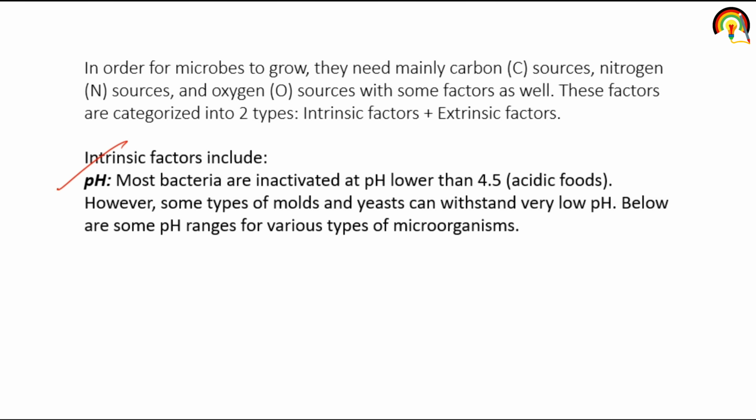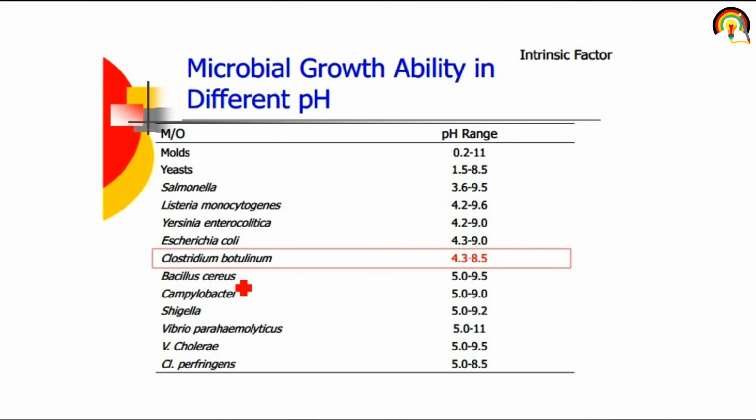However, some types of yeast can withstand very low, acidic pH. Some microorganisms grow at higher pH, some grow at lower pH, so it is also a factor that affects growth.